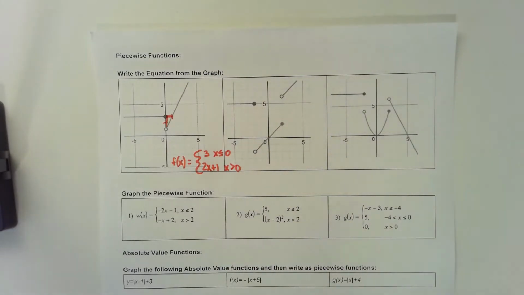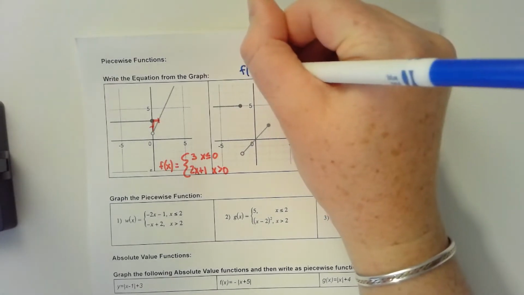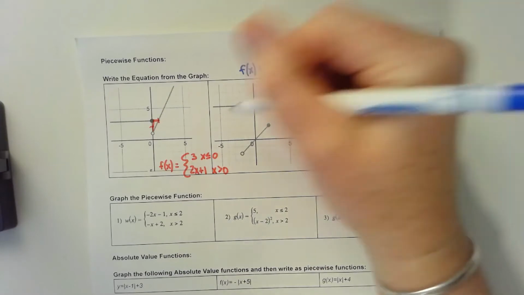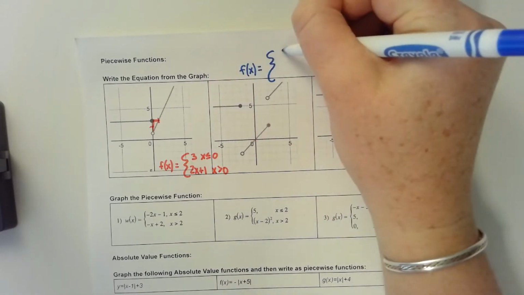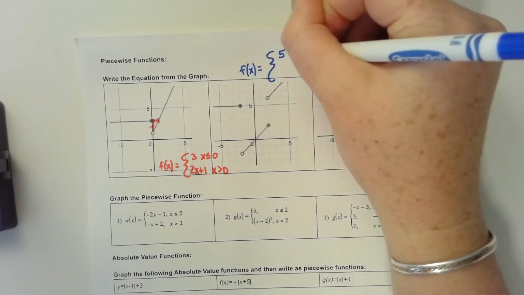Let me grab another color for the second one. So for this one, I'm just going to write it up here so they don't get too crowded. This one has 3 lines. So we have y equals 5 for all the values of x that are less than or equal to negative 2.